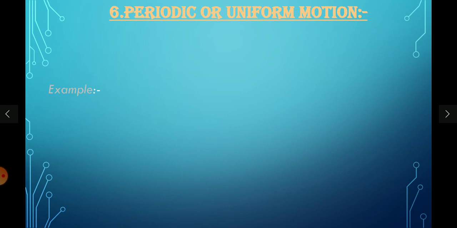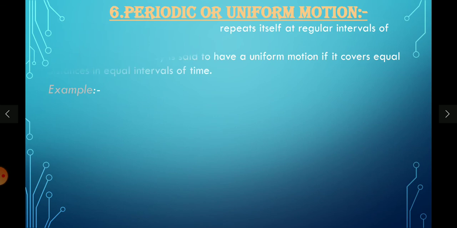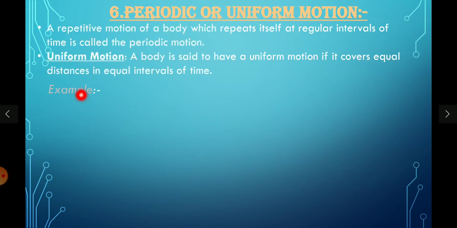And the last one is periodic or uniform motion. A periodic motion is a repetitive motion of a body which repeats itself at regular intervals of time. These periodic motions can exist in any of the previous types of motions, that is rectilinear, curvilinear or circular motions, or in all of these motions this periodic motion can take place. How?